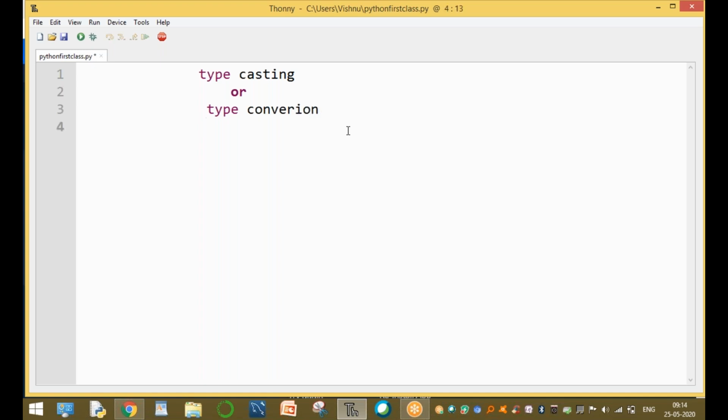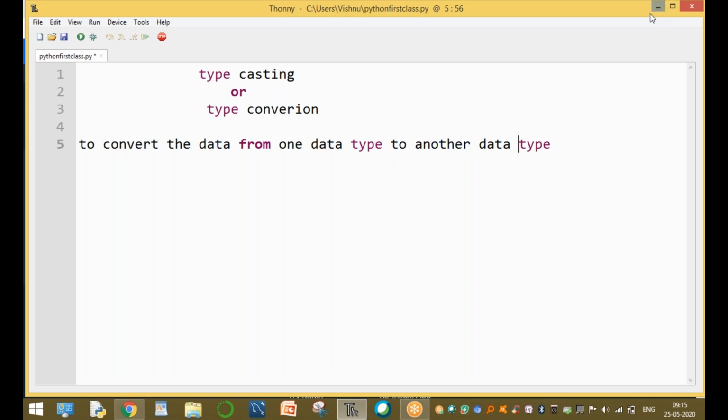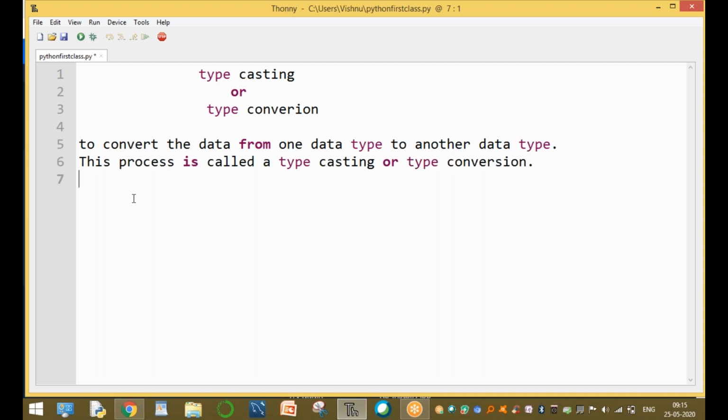So what is casting, sir? What is conversion, sir? Conversion means to convert the data from one data type to another data type. This process of converting the data from one data type to another data type is called typecasting or type conversion. This is the basic definition.